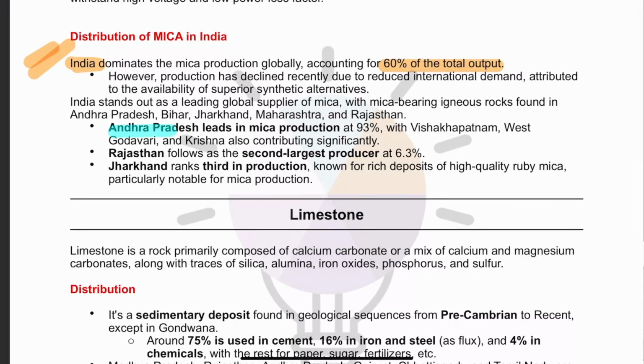Number one, we have Andhra Pradesh, and Andhra Pradesh is actually producing 93% of mica. Then after Andhra Pradesh, next we have Rajasthan, which is the second largest producer of mica, and after Rajasthan, Jharkhand is there. So Andhra Pradesh, second Rajasthan, and third Jharkhand. These are major producers of mica.